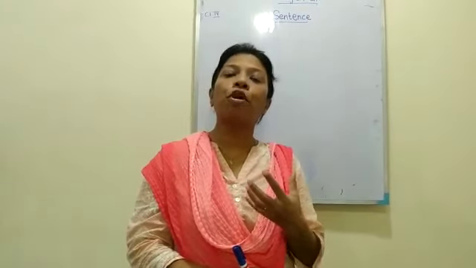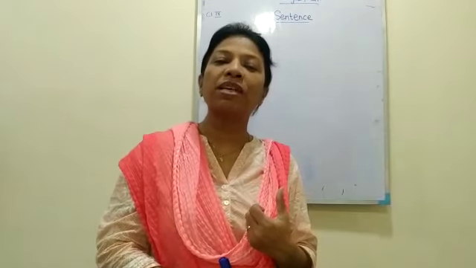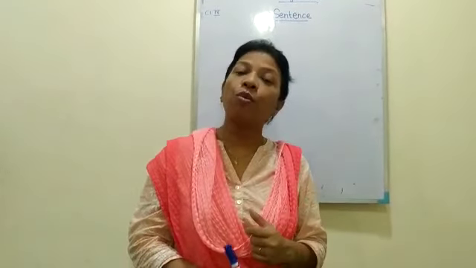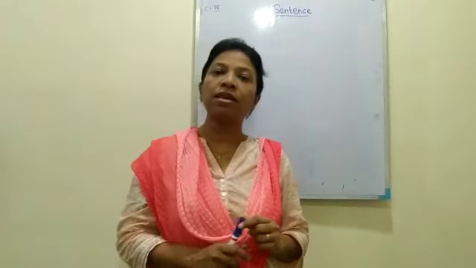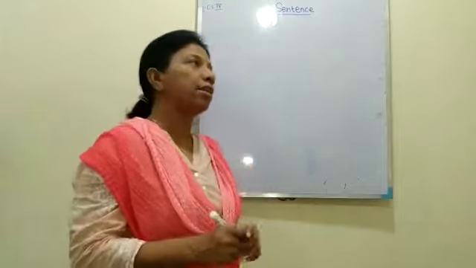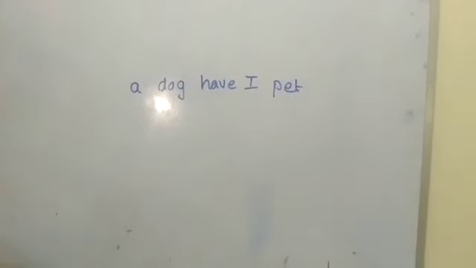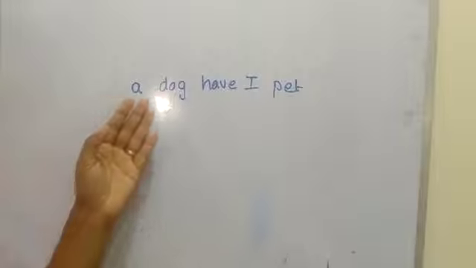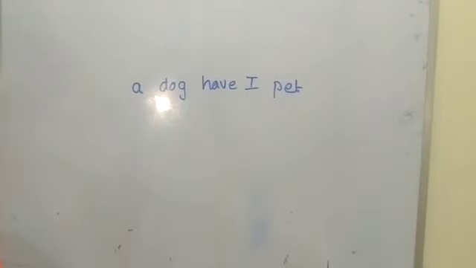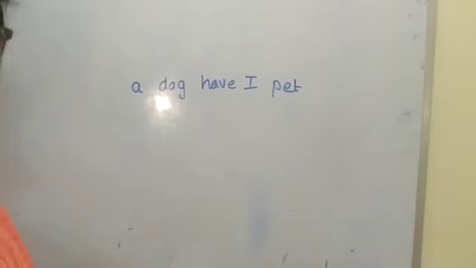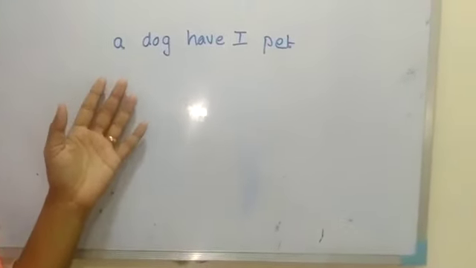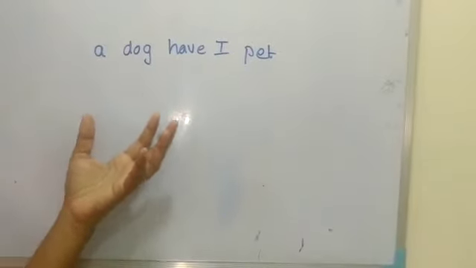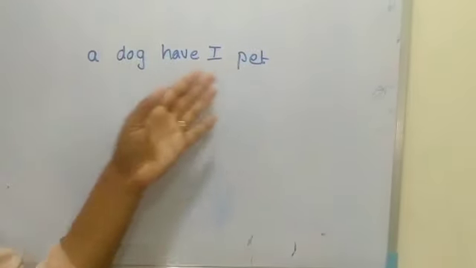A sentence is a group of words which makes a complete sense. So, what is a sentence? A sentence is a group of words which makes complete sense. Let's take an example. Now look at this sentence: A dog have I pet. Does it make a sentence? No. So, as I told you, a sentence is a group of words which makes complete sense. So this sentence will not make sense. So let's arrange them.